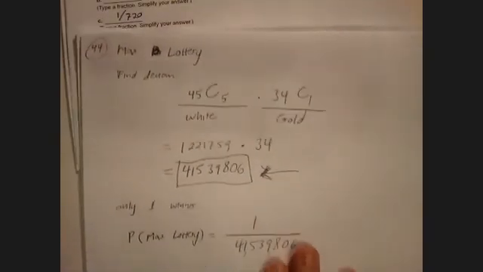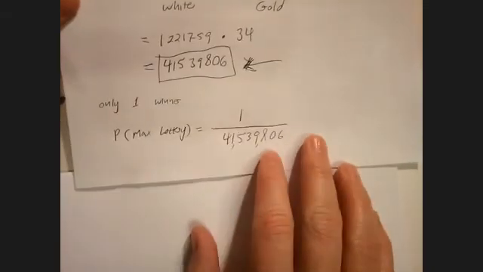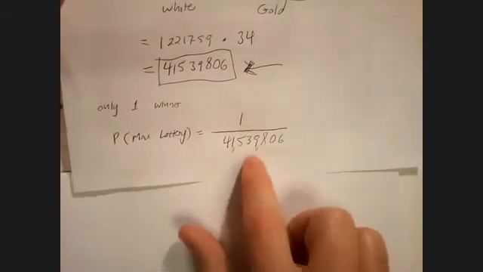So this is the answer. And that doesn't reduce like the minimum jackpot question. We had to reduce some really hard fractions. This guy doesn't reduce, so that's our answer.